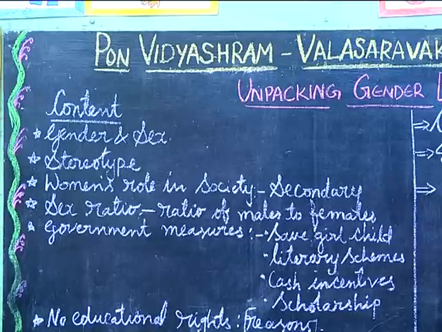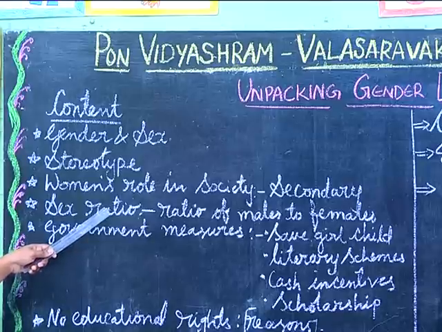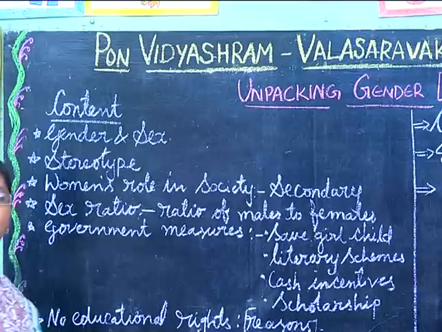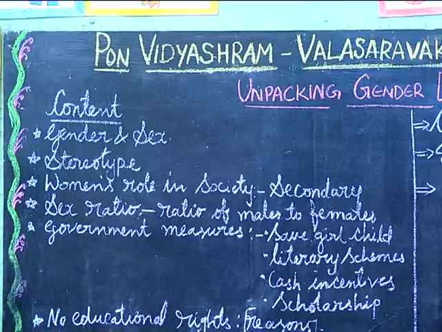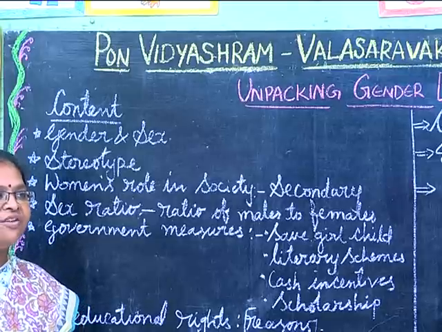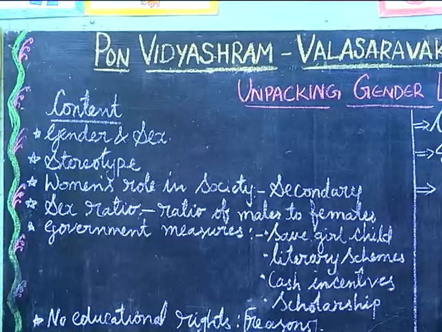They have to follow the instructions given by men, and they don't have an opportunity to show their originality or to share their opinions. The next big issue is the sex ratio. What does sex ratio refer to? It refers to the ratio of males to females in a population, and it is always expressed as the number of females per 1,000 males. According to the census of India taken in 2011, for every 1,000 males there are only 940 females.